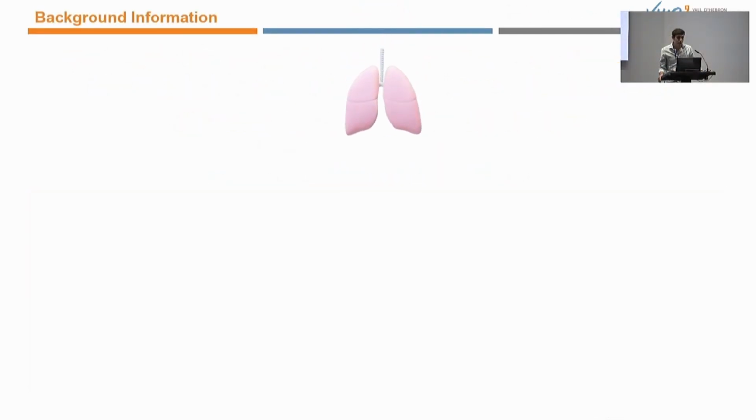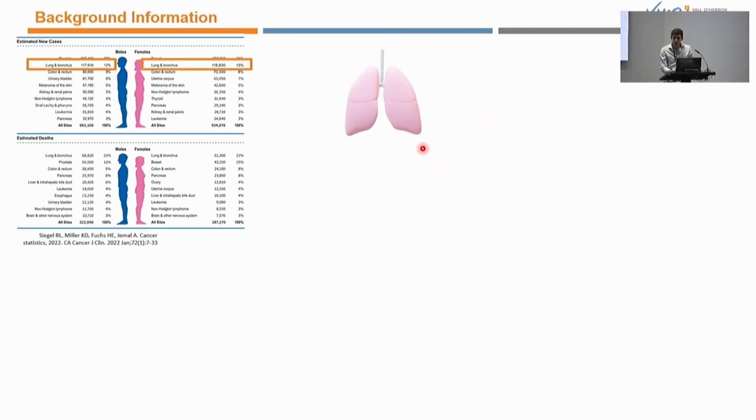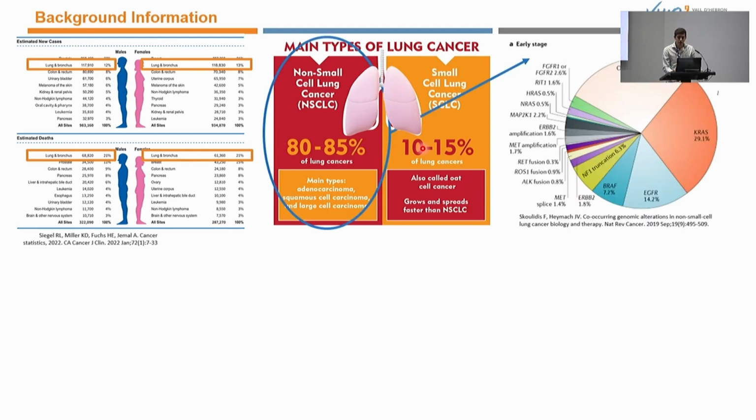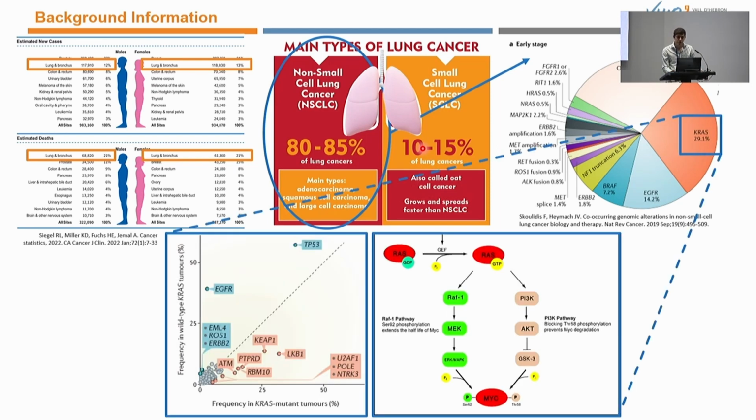So as you may know, lung cancer is the second most common cancer type, both in males and females, and is the leading cause of cancer death worldwide in both sexes. Inside lung cancer, non-small cell lung cancer represents 85% of the cases, with KRAS as the leading mutated oncogene in 30% of them. Inside the KRAS mutant tumors, there are other genes whose frequency of mutations is also noteworthy, which are the tumor suppressor genes p53, LKB1, also called STK11, and KEAP1.